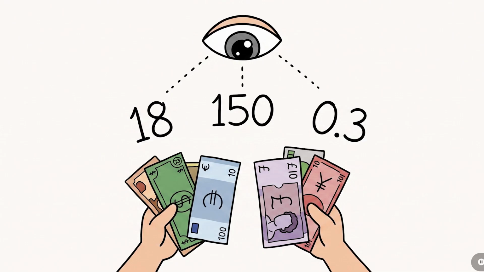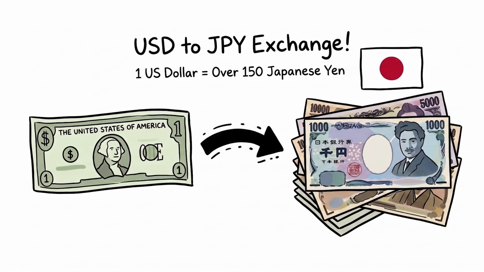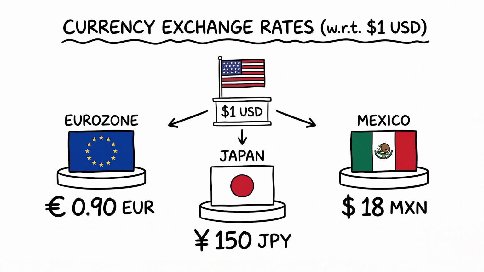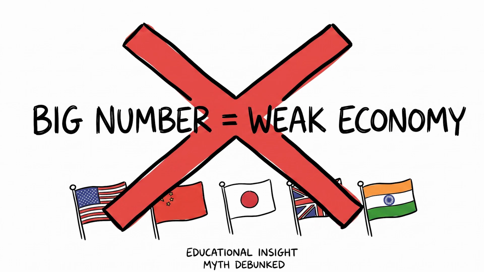The biggest misunderstanding about currency value. When people compare currencies, they often look at the numbers. For example, $1 equals 18 plus Mexican pesos, $1 equals 150 plus Japanese yen, $1 equals less than 1 Kuwaiti dinar. Looking at this, many people assume that countries with bigger numbers have weaker economies. But that's not necessarily true.